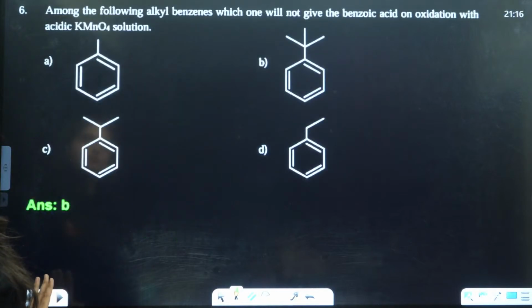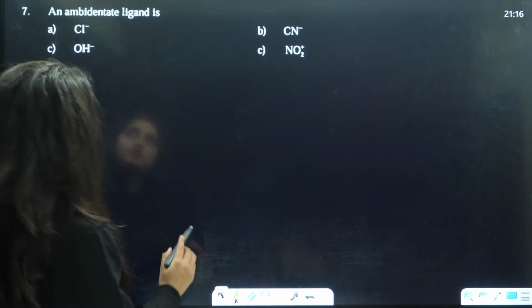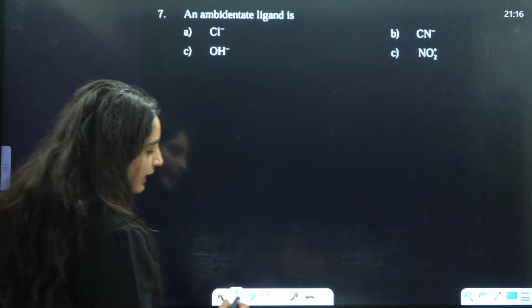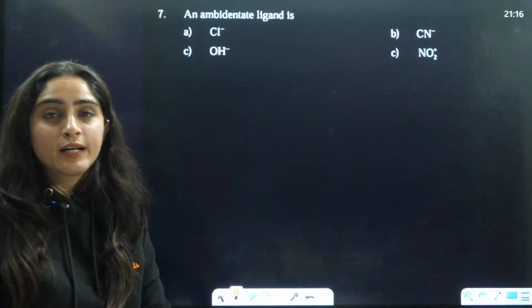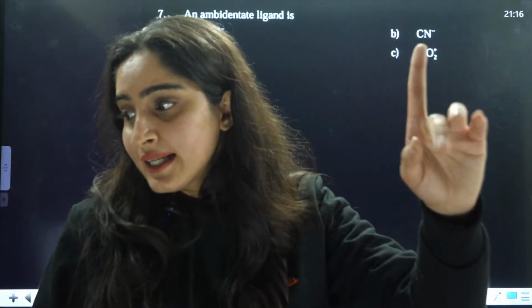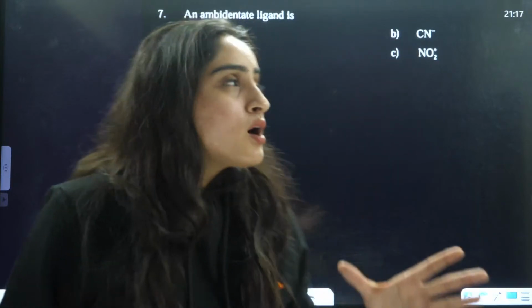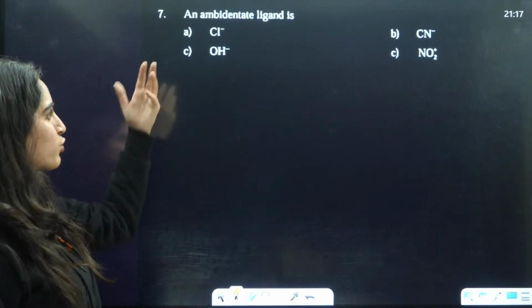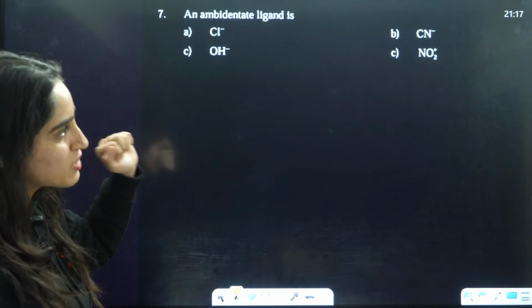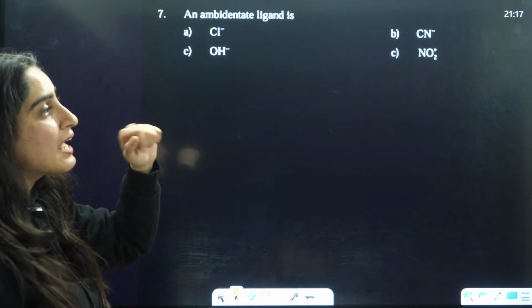Very good. Next, beta, next question is an ambidentate ligand. Ambidentate ligand means the one which has two donating sites. Chlorine does not have, OH negative definitely not. CN and NO2.